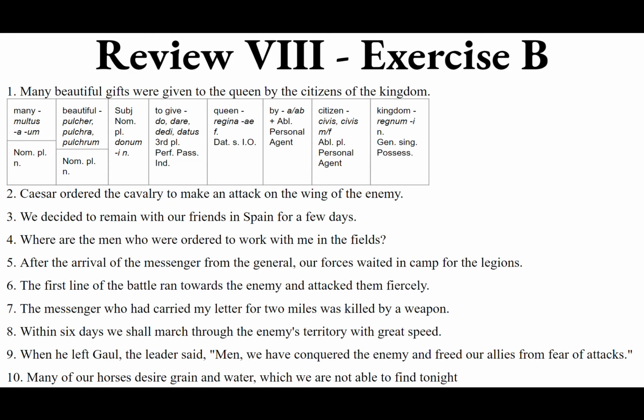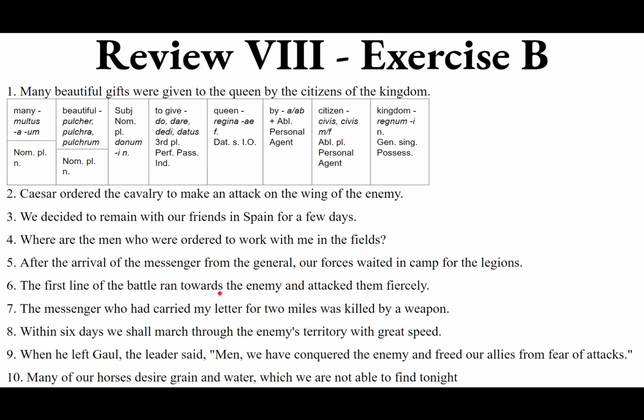Optime, sexta. The first line of the battle ran towards the enemy and attacked them fiercely. So the first line of the battle, that's the first. Now, line of battle is just acies, aciei, feminine. First, we want primus, a, um, so prima acies, because acies is feminine. So we want the nominative of it, prima acies. Prima acies, and they ran towards the enemy.